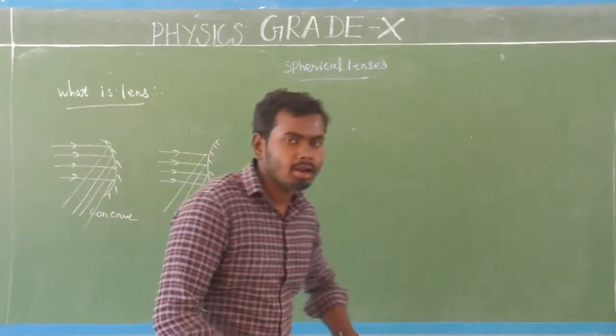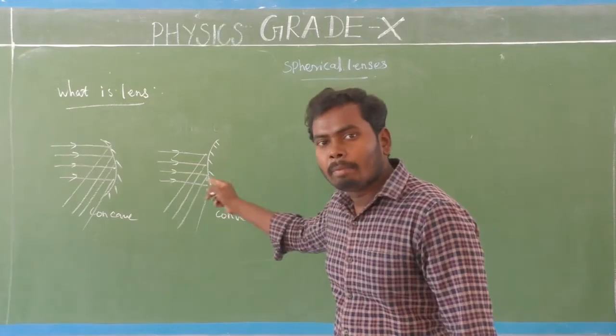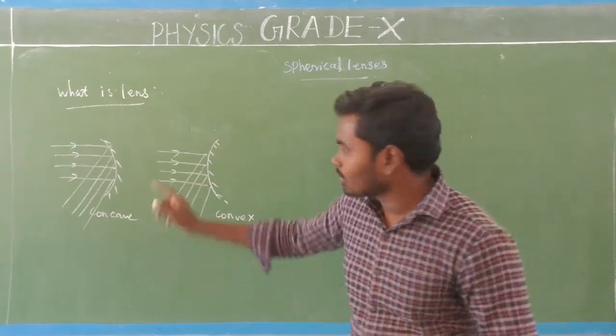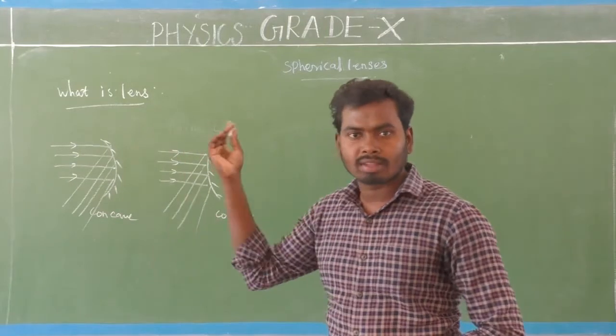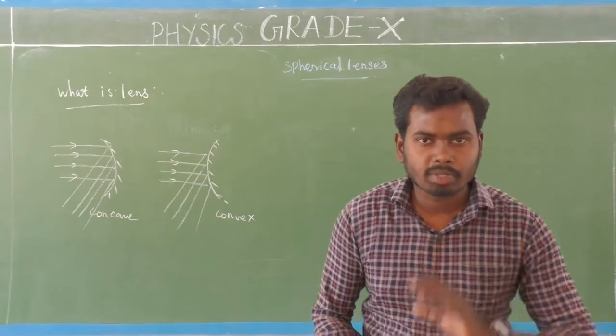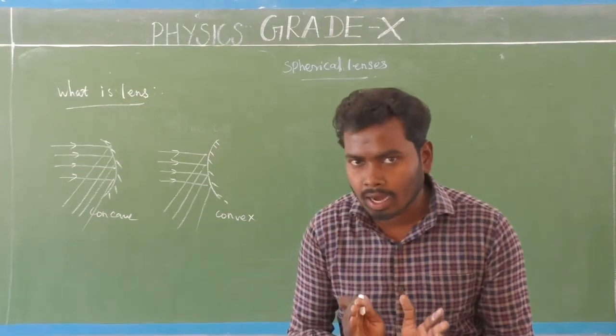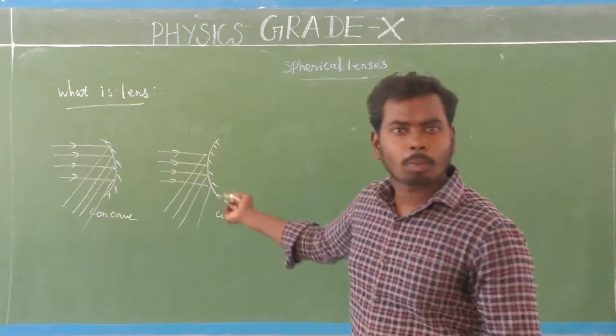So spherical mirrors are good reflectors because they bounce back the light that falls on their surface. Two types of mirrors. So spherical mirrors are good reflectors but bad transparenters.